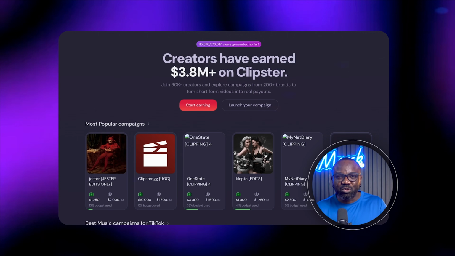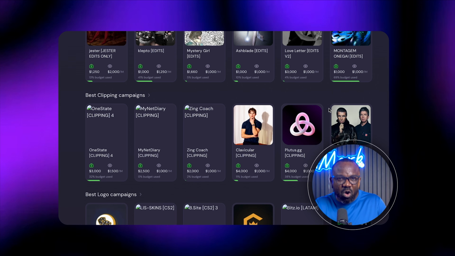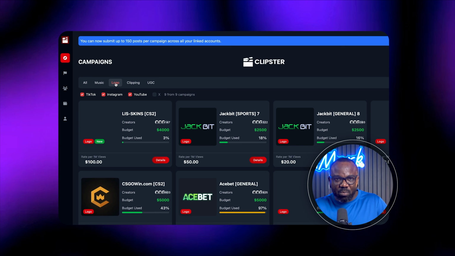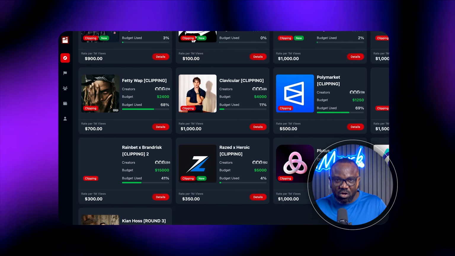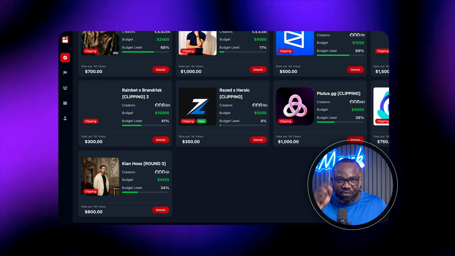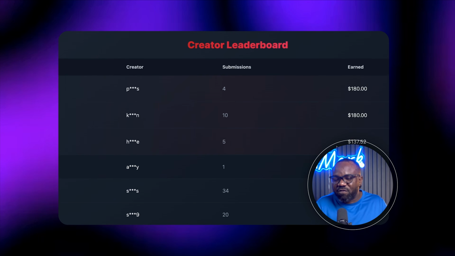Once you are in, you see the dashboard, campaigns everywhere. Each one is a creator or a brand paying for clips. Some campaigns are for clipping content, others are for logo placement. You add a brand's logo to your own videos, different formats, same idea. You get paid for views.